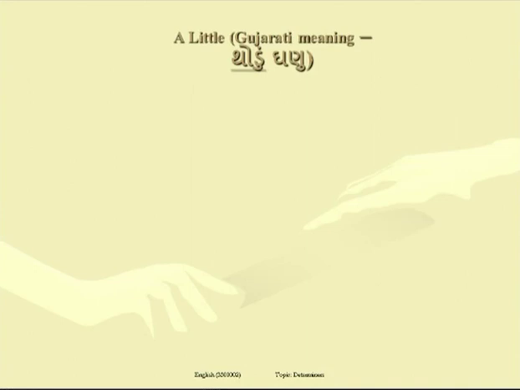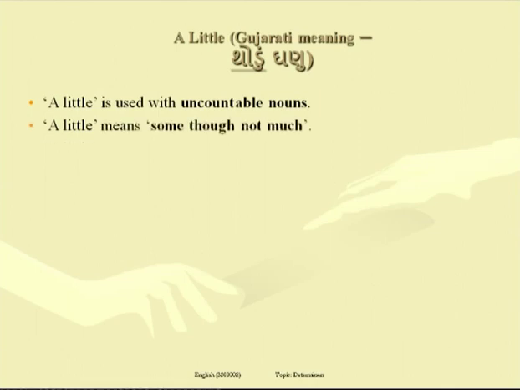The Gujarati meaning of a little you can see on the screen. A little is used with uncountable nouns. Remember, a little is used with uncountable nouns, nouns which cannot be counted. Further, a little means some, though not much. It has a positive sense. At least there is some quantity of something, so it is positive in meaning.